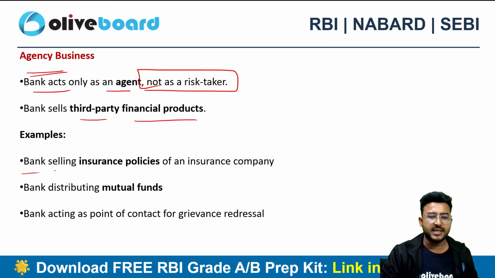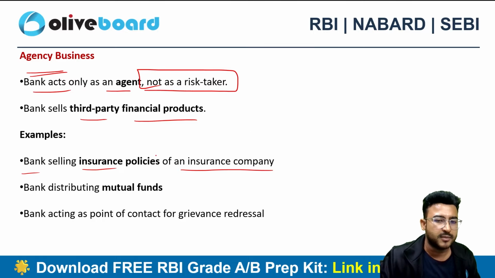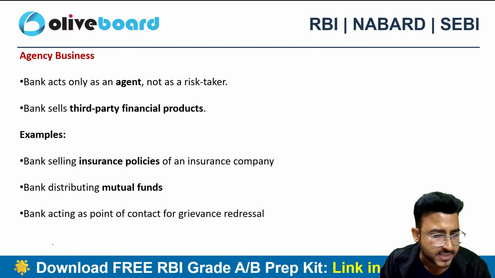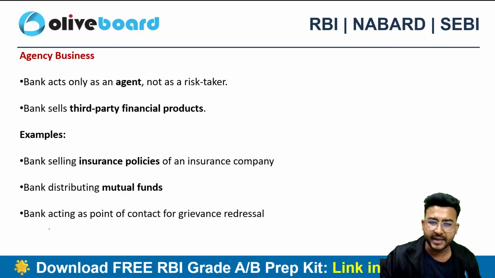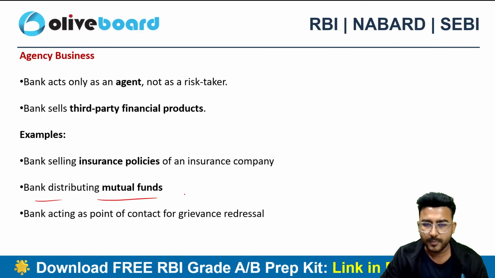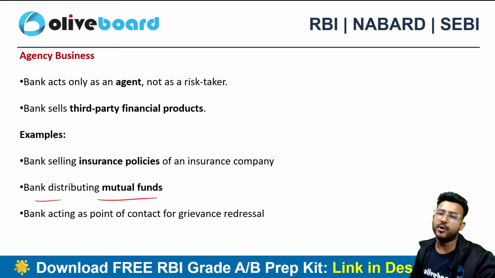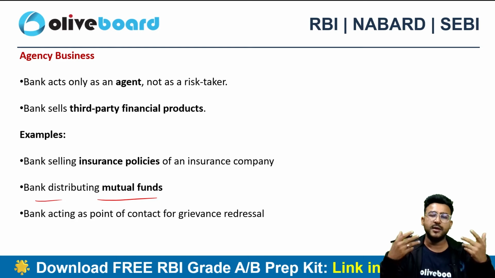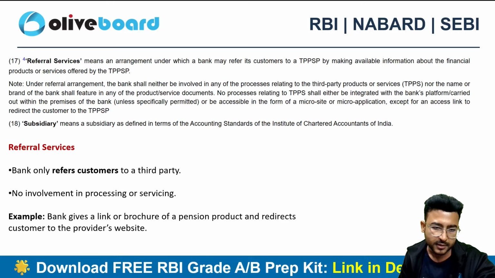So, let's suppose banks are selling insurance policies for the insurance company. If after some time a claim arises, due to the maturing of the insurance policy, will the bank be liable for that? No, right? Bank is just acting as a facilitator here rather than the insurance company in itself. Bank is selling mutual funds here, right? Whatever the financial product is, the final entity, the counterparty, maybe the insurance company or the AMC, asset management company for mutual funds, will be liable for the entire risk. The bank is only acting as a facilitator, right?